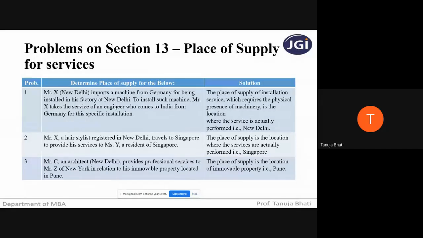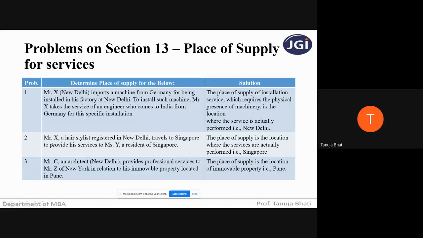So where the installation is actually happening, where are the services actually being performed in this particular problem? New Delhi. Yes, students, Delhi. So the solution: the place of supply of installation service which requires physical presence of machinery is the location where the service is actually performed, that is New Delhi.